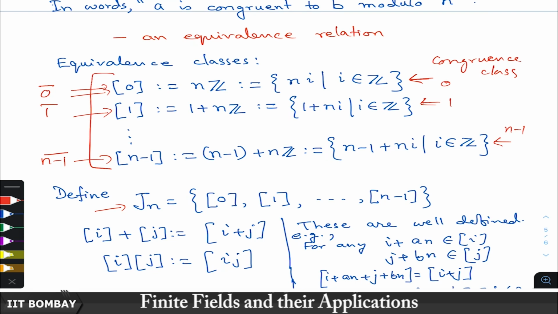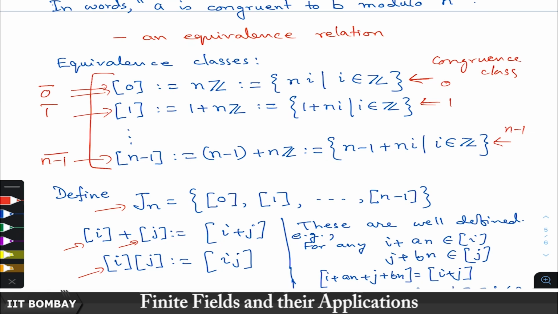One can also define an operation, or addition, between these equivalence classes or congruence classes. The addition is defined as: the equivalence class i plus the equivalence class j is the equivalence class of i plus j. Similarly, multiplication can be defined.